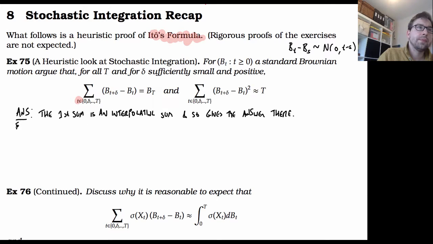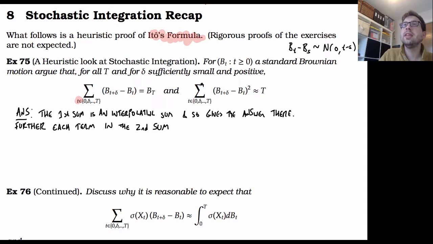Further, in the second sum, each of these terms is the square of a normal distribution with variance delta.